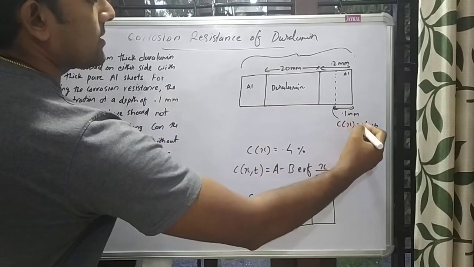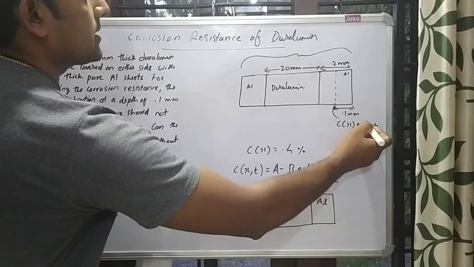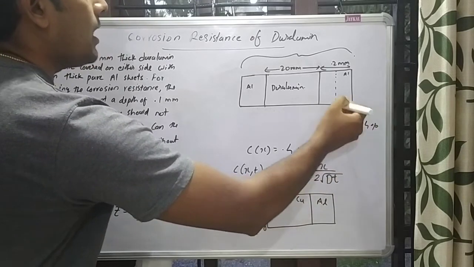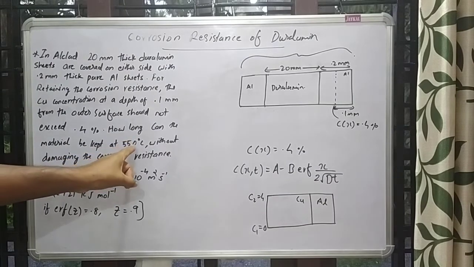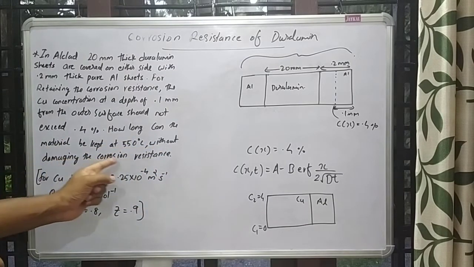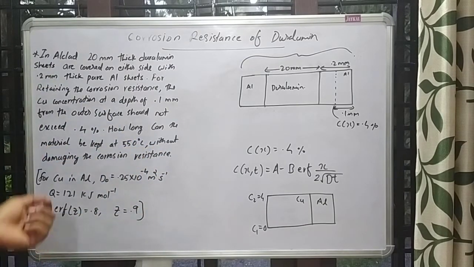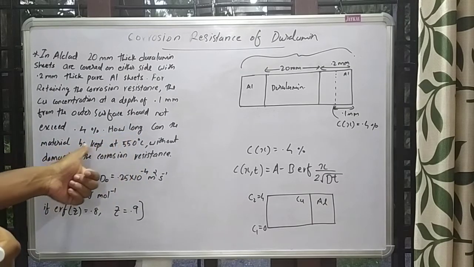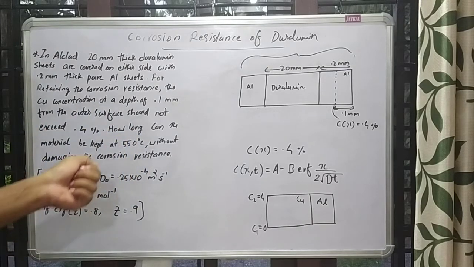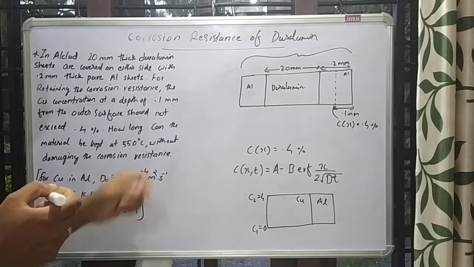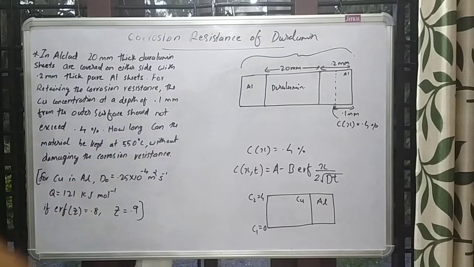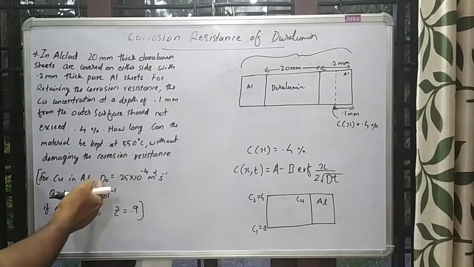How long can the material be kept at 550 degrees Celsius without damaging the corrosion resistance of pure aluminum? That is the question.